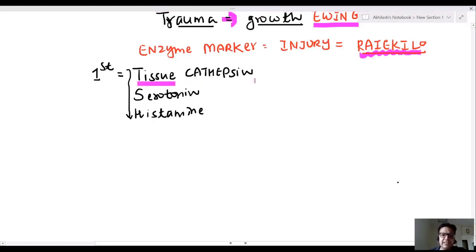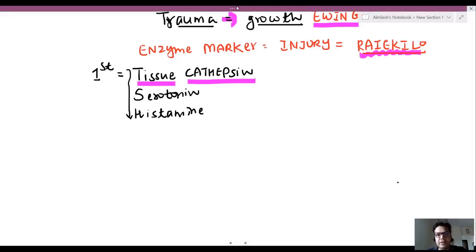First enzyme marker is tissue cathepsin. These biochemical markers were discussed by Raikilo.